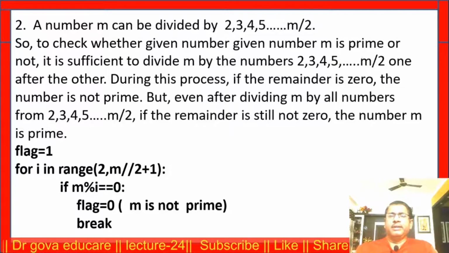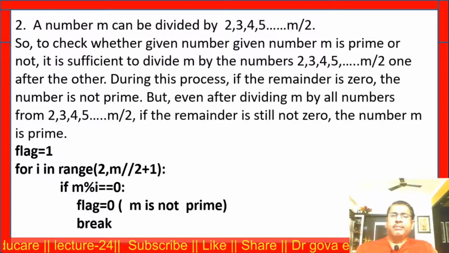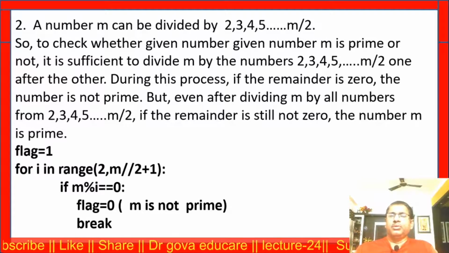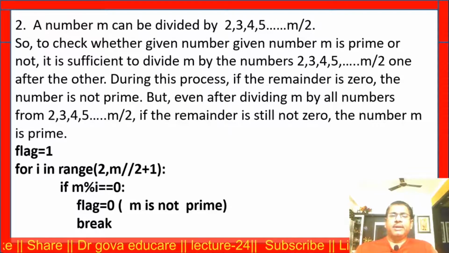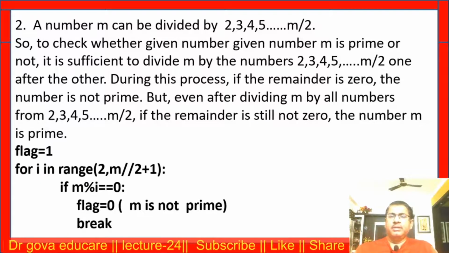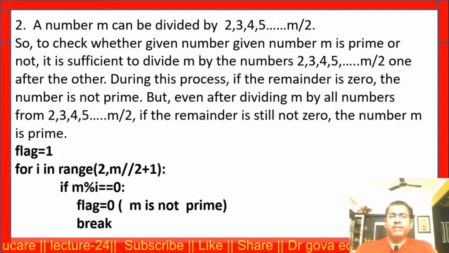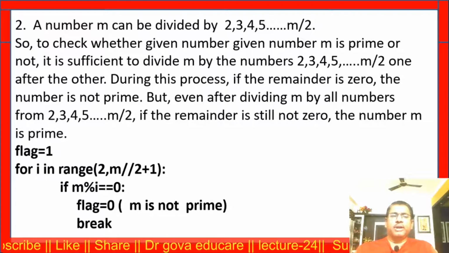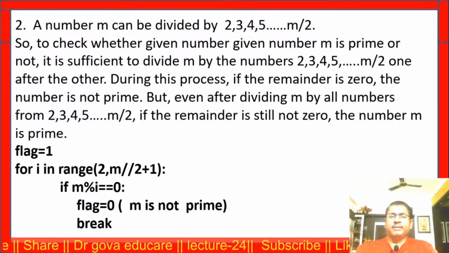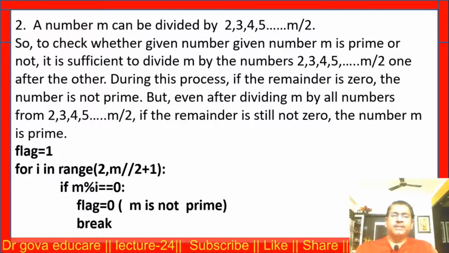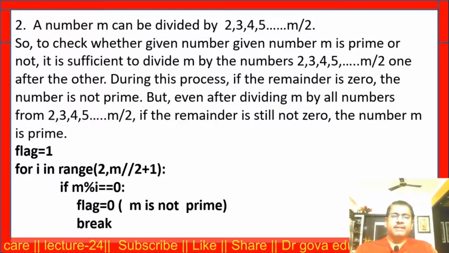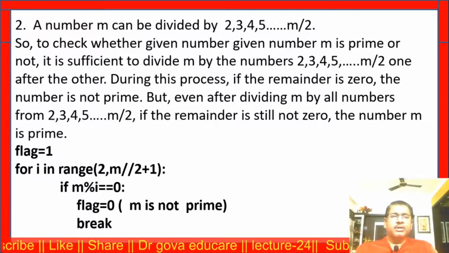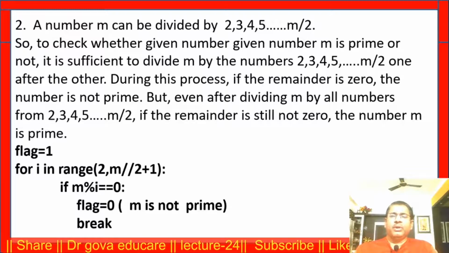The second point, a number can be divided by 2, 3, 4, 5 and so on up to m by 2. So, to check whether the given number is a prime number or not, it is sufficient to divide that number by the numbers 2, 3, 4, 5 and so on up to m by 2, one after the other. That is, first check whether 2 divides it or not, then 3, then 4, then 5, up to m by 2, one after the other.